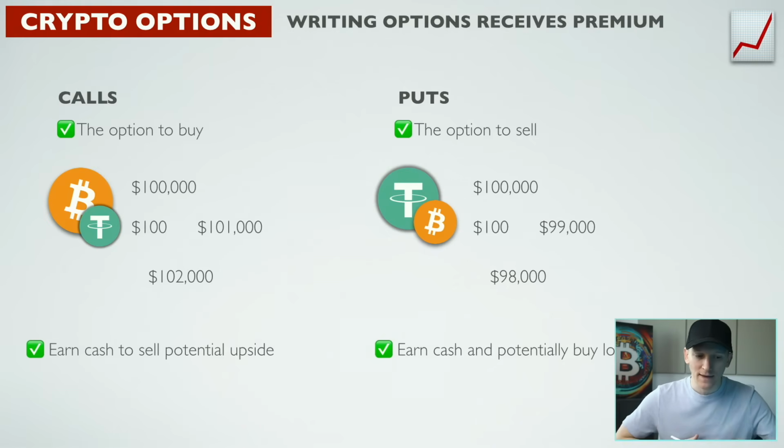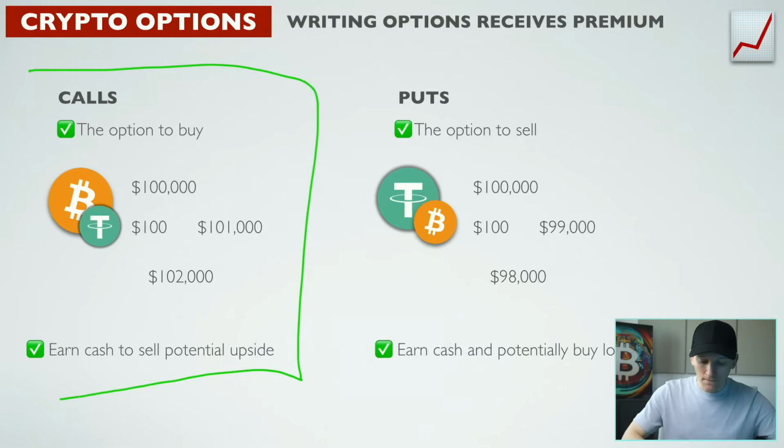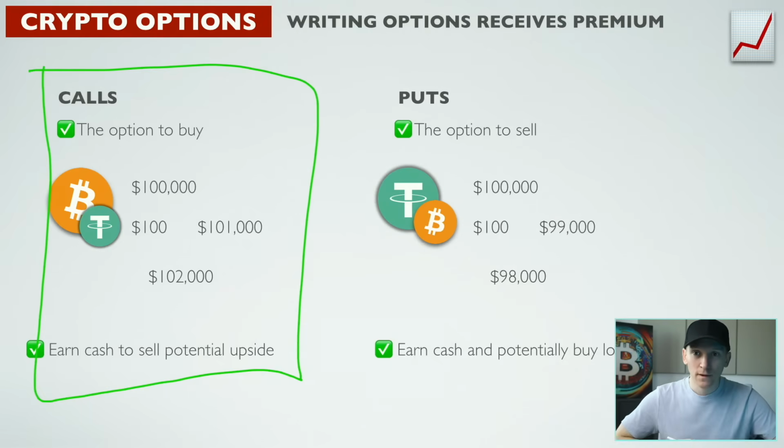If you're looking to do something anyway in the future, then earning some option premiums may be a good bonus for what you'd want to do. So again, calls and puts. This time, instead of buying the right to buy in the future, we're actually going to sell someone else the right to do that with their assets. In order to give someone the right to buy Bitcoin from us in the future, we need Bitcoin. You can't give someone the right to buy Bitcoin in the future from you if you don't have it.